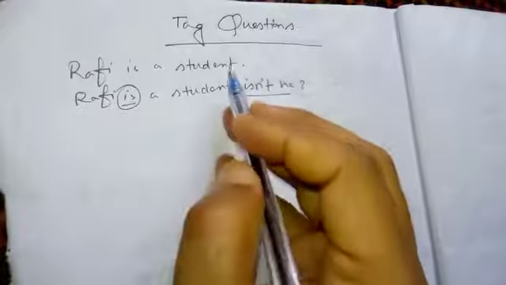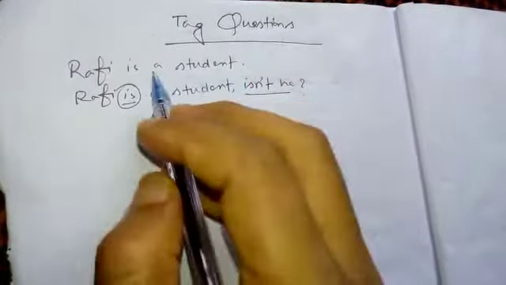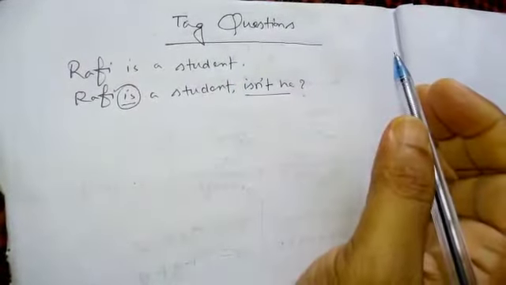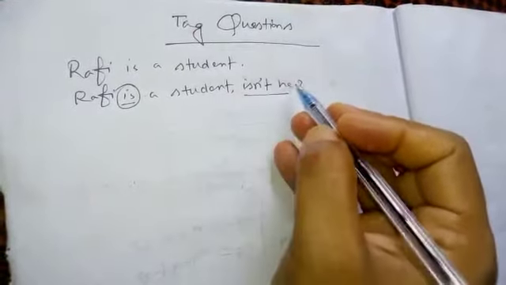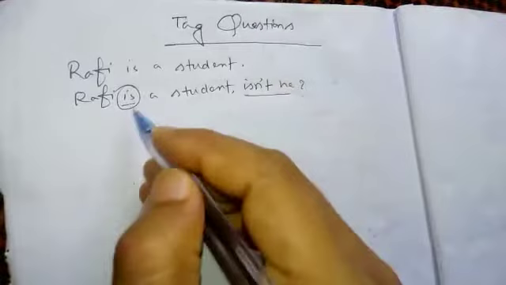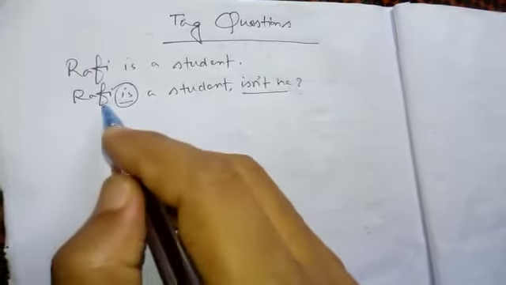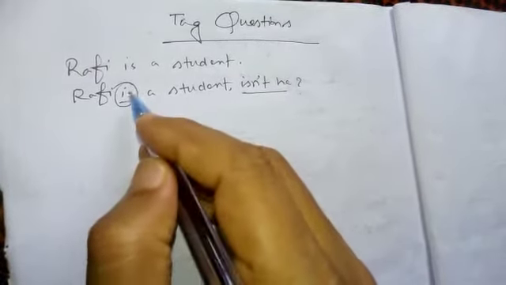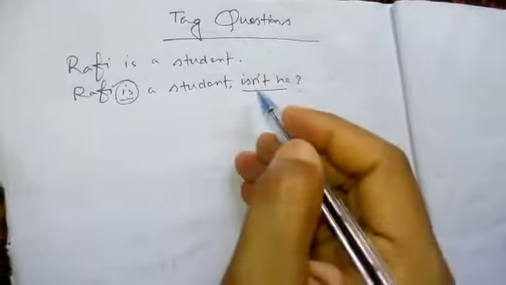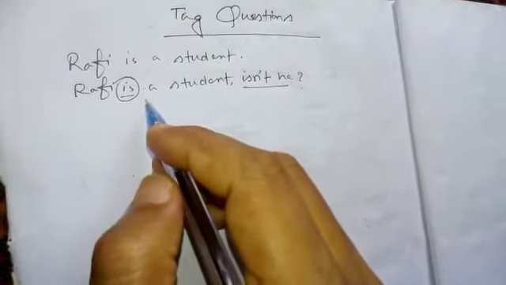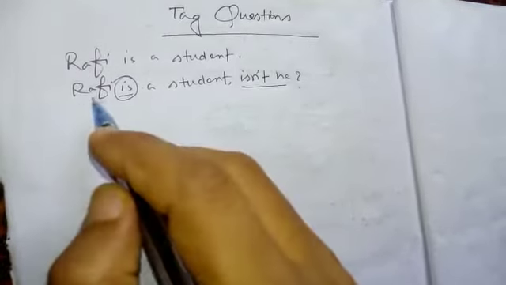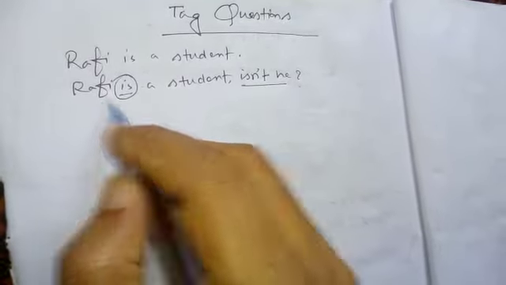Rafi is a student is a sentence in affirmative mode. If we use its tag question, then we have to work centering on its auxiliary and pronoun. We have to use it in negative mode as the sentence is in positive mode. Rafi is a noun, its pronoun will be he.